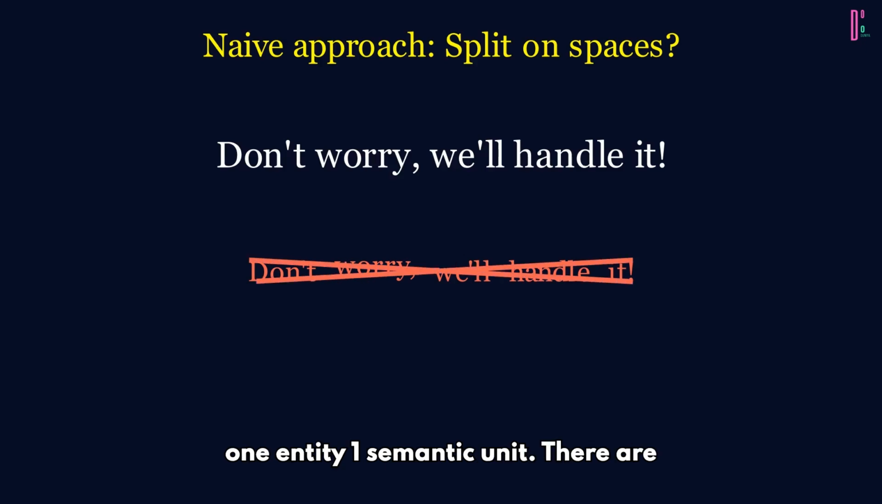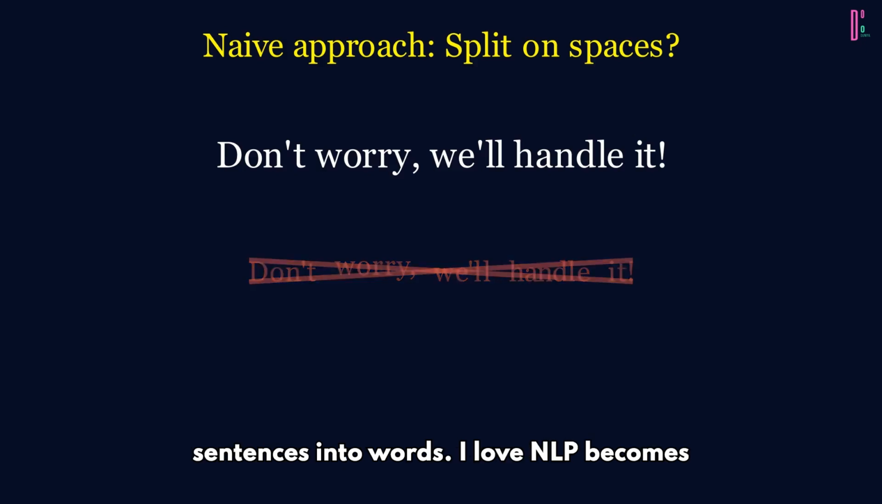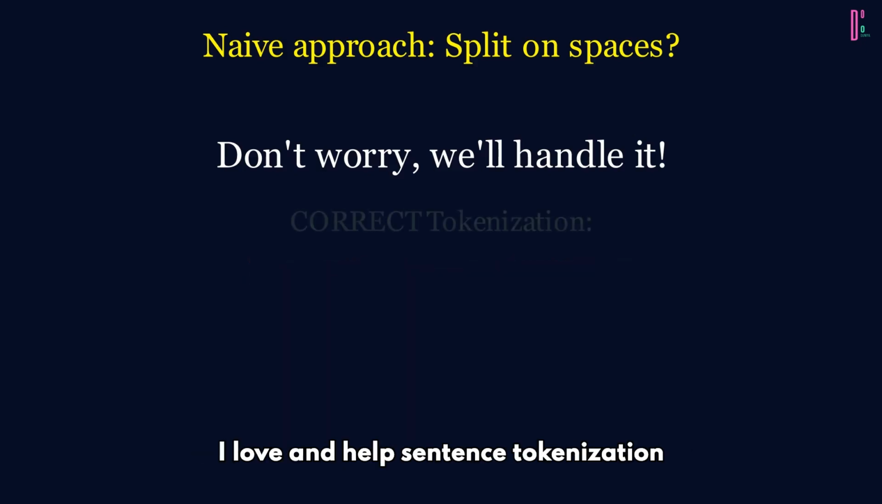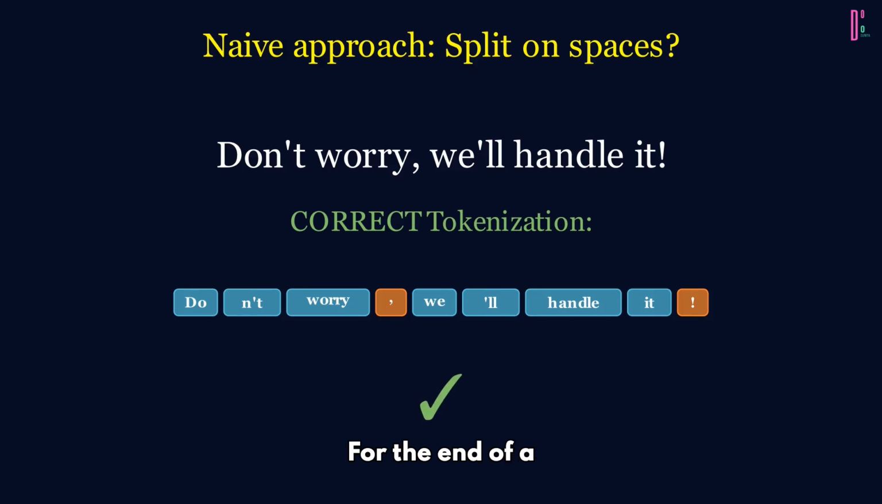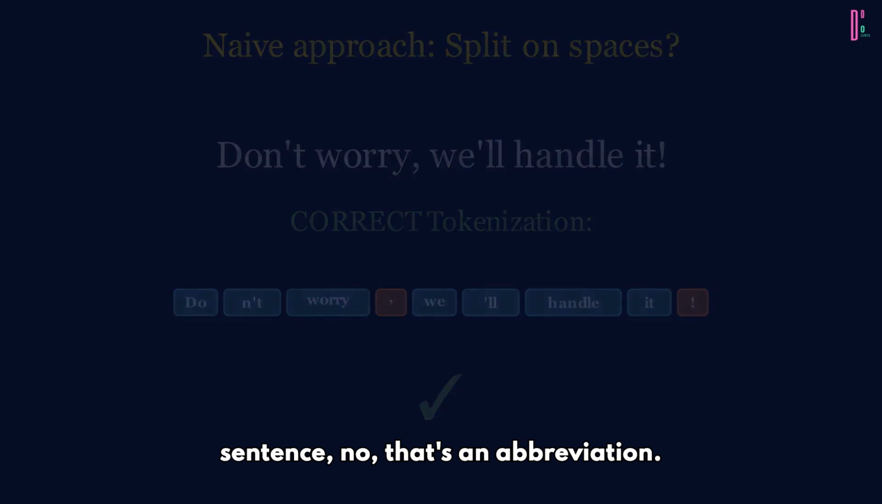There are two main types. Word tokenization, breaking sentences into words. "I love NLP" becomes "I," "love," "NLP." Sentence tokenization, breaking paragraphs into sentences. "Dr. Smith arrived. He was late." Is "Dr." the end of a sentence? No, that's an abbreviation. Modern tokenizers are smart.